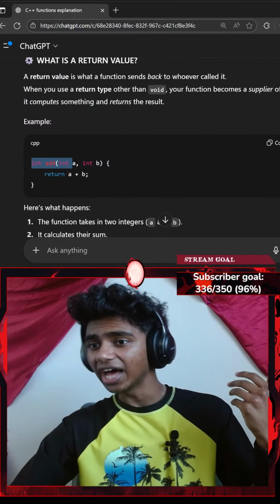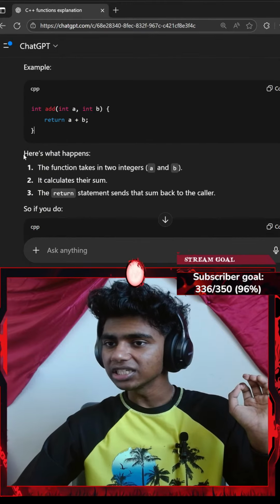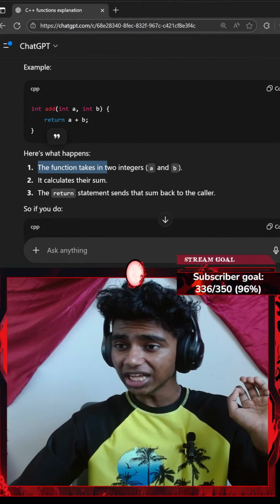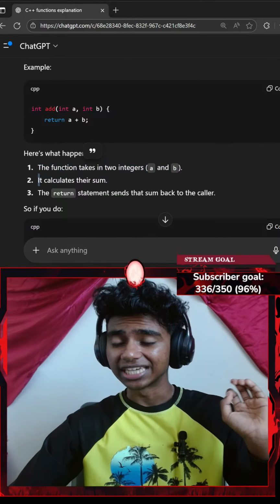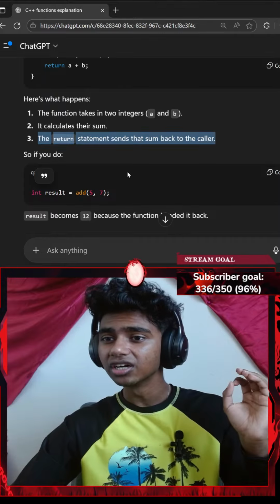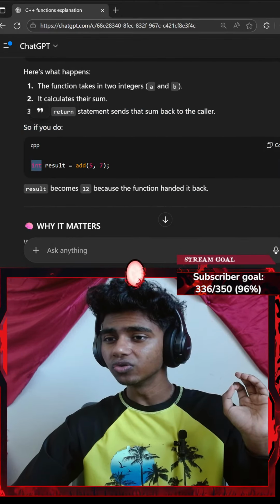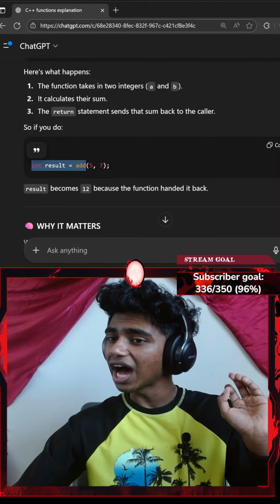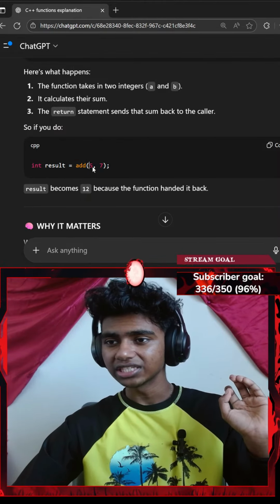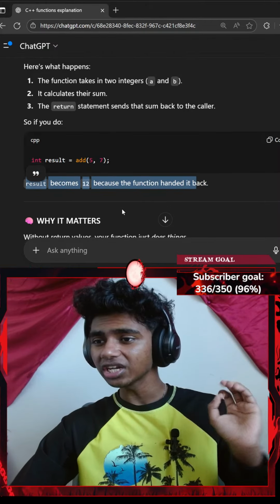Example: int add(int a, int b) { return a + b; }. I see, here's what happens. The function takes in two integers, a and b, it calculates their sum, and the return statement sends that sum back to the caller. I'm assuming the caller is inside of my main function. So if you do int result = add(a, b), result becomes 12 because the function handed it back.